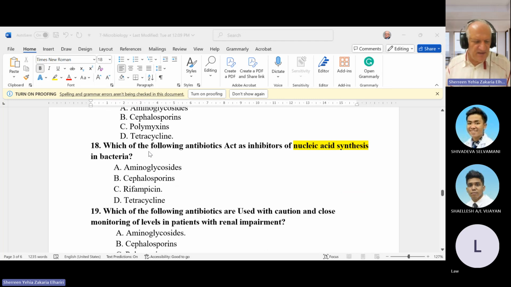Next question, which of the following antibiotics acts as an inhibitor of nucleic acid synthesis in bacteria? Of course, it may be difficult, but for the mechanism of action of antibiotics, some act on the cell wall, some act on the cell membrane, some act on nucleic acid synthesis. The common one acting on nucleic acid synthesis is the rifampicin group. So the answer here is rifampicin.